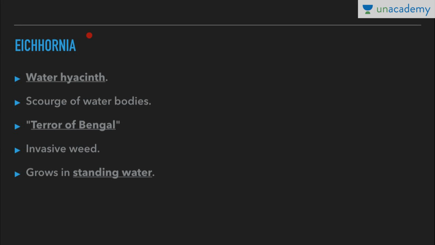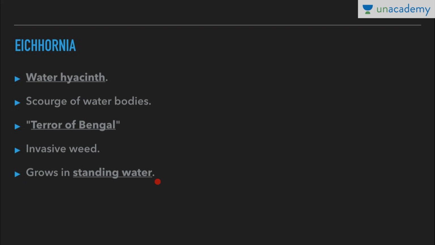Next we have Eichhornia. It is a very important example, and it is also known as water hyacinth, and it is the scourge of water bodies. How is it the scourge of water bodies? Because it is an invasive weed. This is an exotic species that was brought to India, and it competed with the local species, and it became the scourge of water bodies. It is also called the terror of Bengal, because it led to the death of fishes in West Bengal.